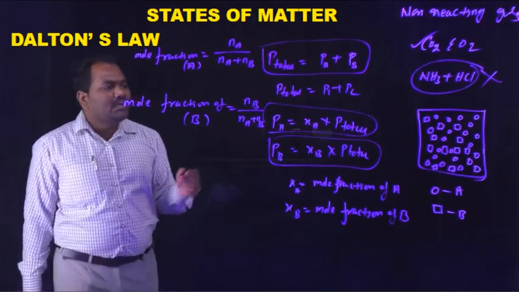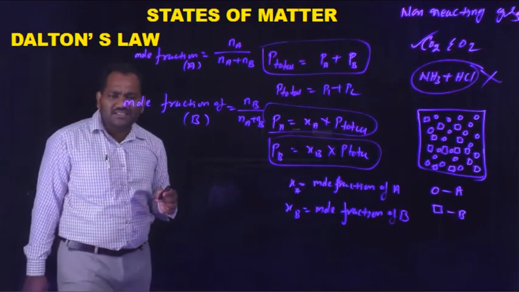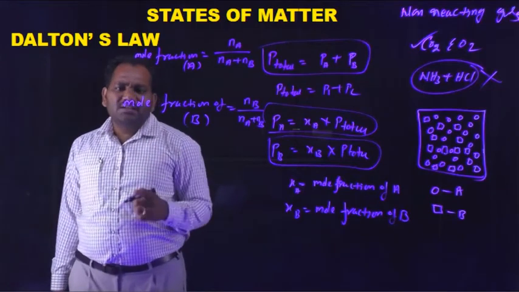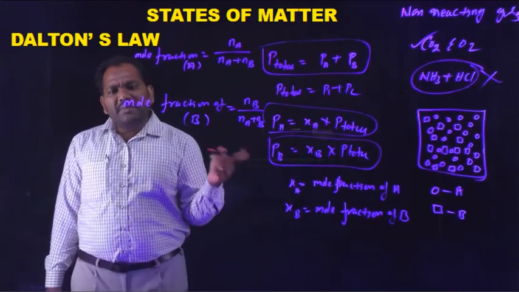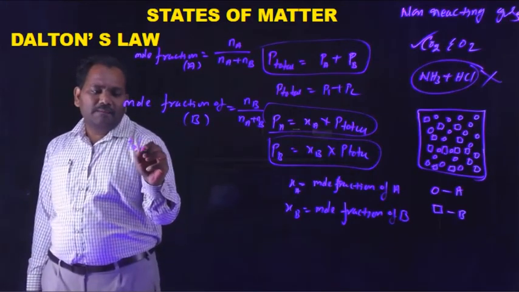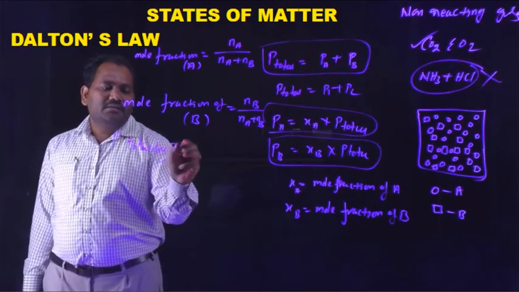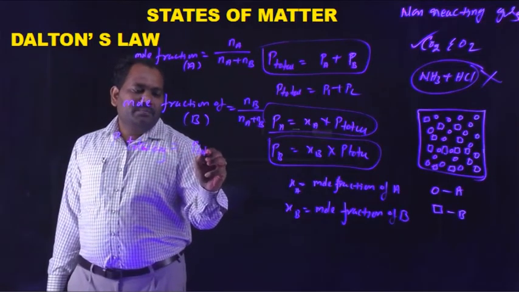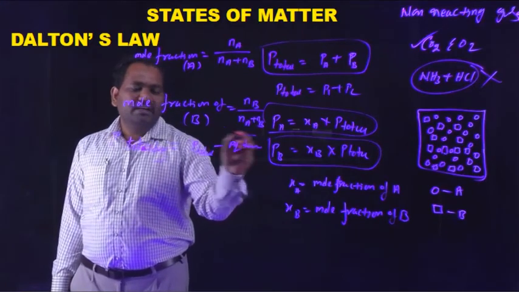And there is another expression for the total pressure. Generally all gases are collected over the surface of water. That's why we have to measure the total dry pressure. P dry is equal to P total minus aqueous tension.